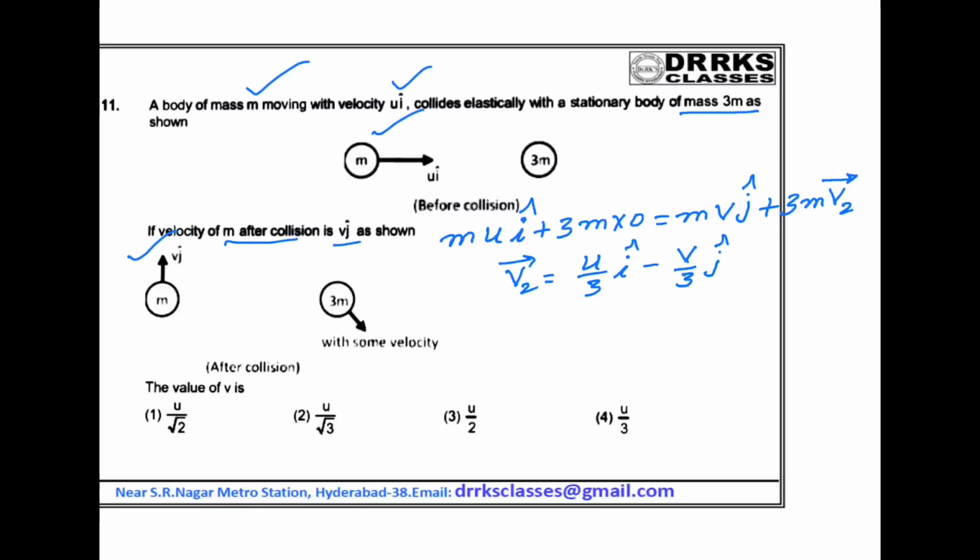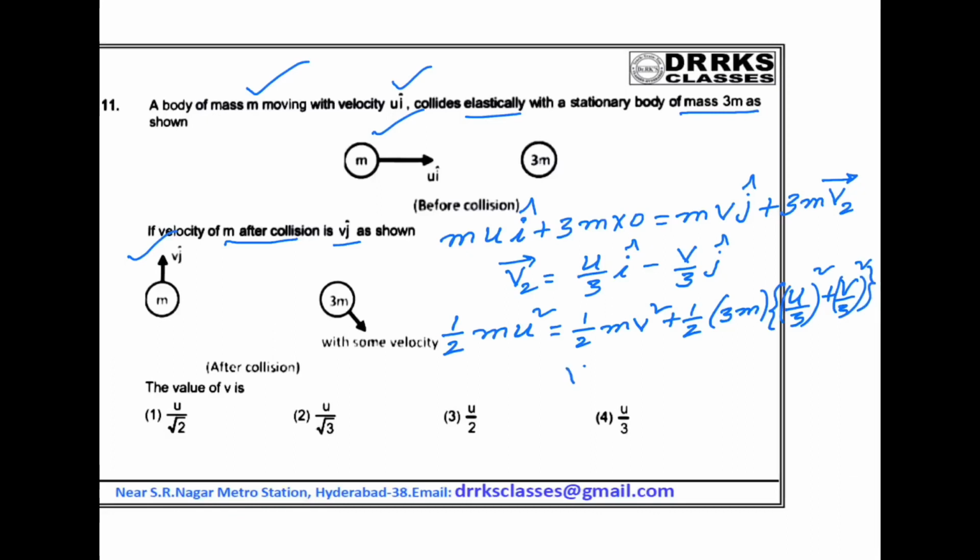But since the collision is elastic, we can apply the law of conservation of energy. Half m u square, the kinetic energy before collision, is equal to half m v square, the kinetic energy of the first body after collision, plus half 3m v2 square. So what is v2 square? u by 3 whole square plus v by 3 whole square. If I simplify, I will get v as u by root 2. That is the first option, correct.